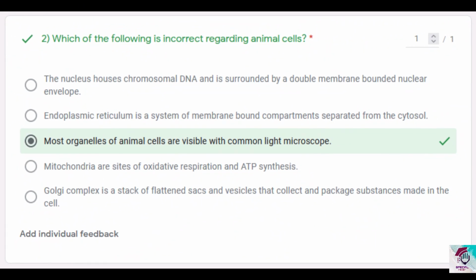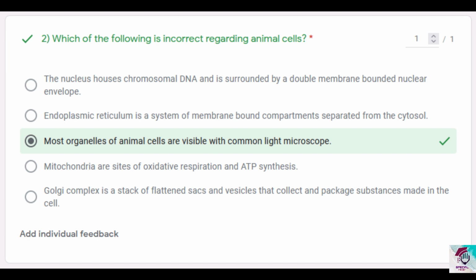Question number 2, which of the following is incorrect regarding animal cells? Now for this question, let's observe the correct statements first, and then we'll come to why option 3 is incorrect. Option 1, nucleus houses chromosomal DNA and is surrounded by a double membrane bounded nuclear envelope. This is correct because I didn't say the nucleus houses chromosomes. I said chromosomal DNA. Now, in the case of prokaryotes, their main genetic material is found concentrated in the nuclear region, while they also have fragments of genetic material called plasmids elsewhere in the cytosol of that cell.